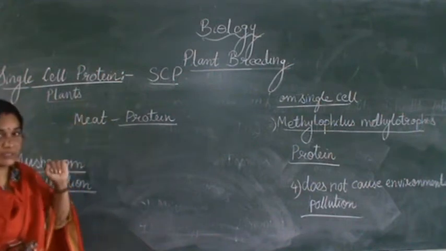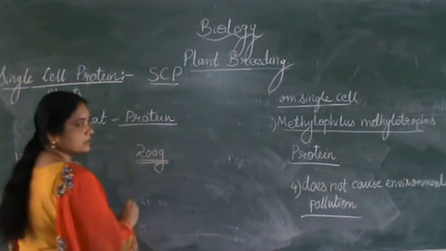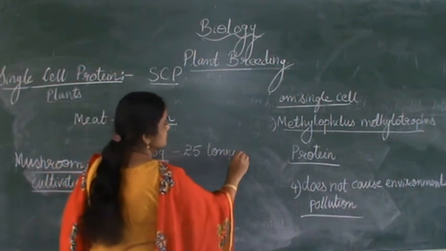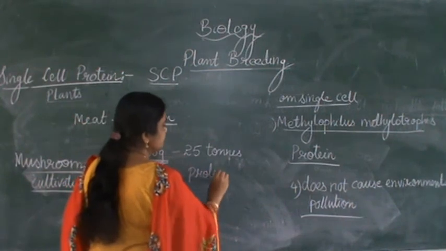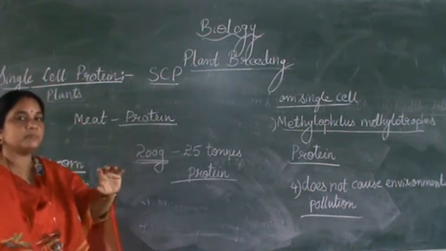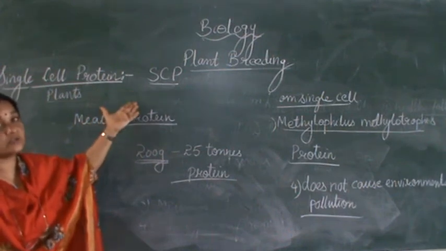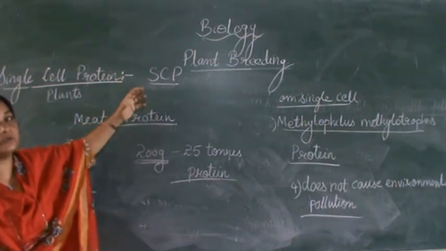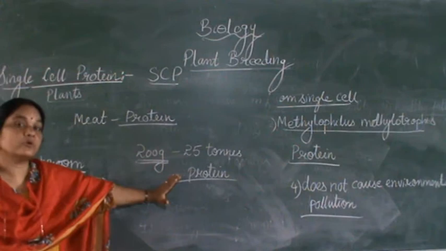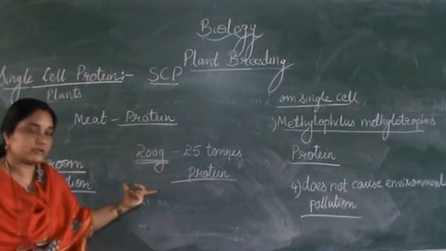But in the case of spirulina, we can compare that from merely 200 grams of spirulina, around 25 tons of protein can be obtained. That is the large scale biomass production, large scale food which we can get from single cell organisms. So this is also an alternative source, and it is going to be the future. In future, lots of people are going to be dependent on these microorganisms, with the scale at which the population is increasing, right?